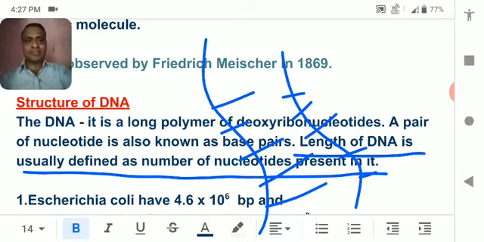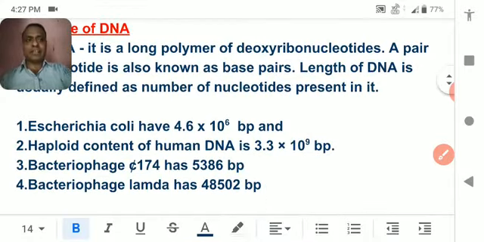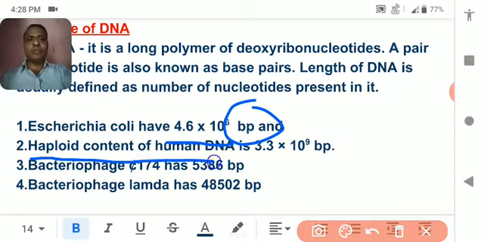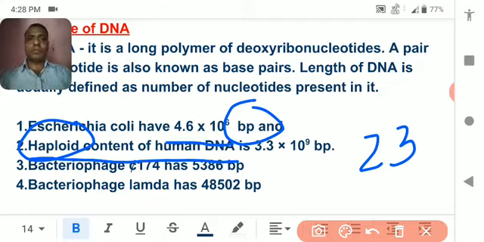So let's see. Escherichia coli, a kind of bacteria, contains 4.6 into 10 to the power 6 base pairs. Similarly, in human DNA, the haploid content means 23 chromosomes.